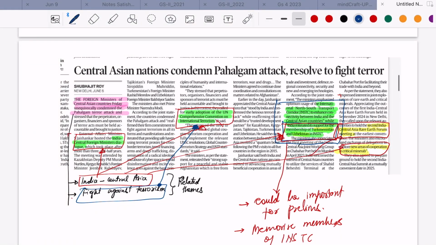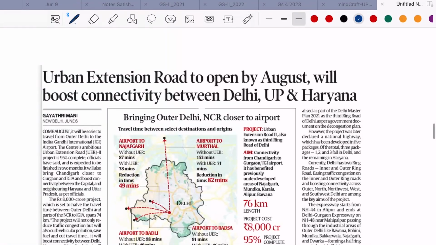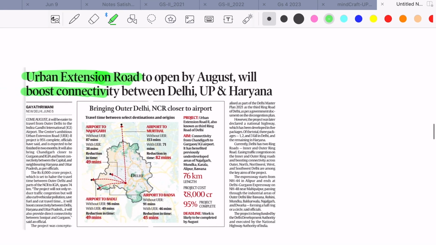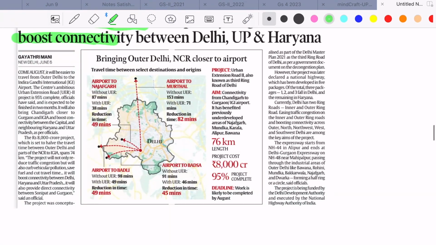With the example of another article, these kinds of articles of regional news appear in the newspaper. Mostly we skip them, but sometimes you can get certain ideas that you can use in your examination, because of case studies, and during disaster management you can use certain ideas.